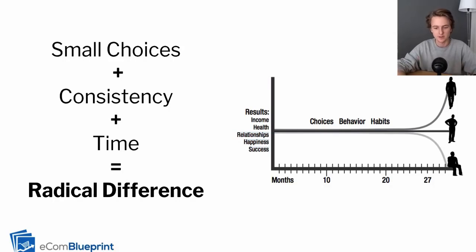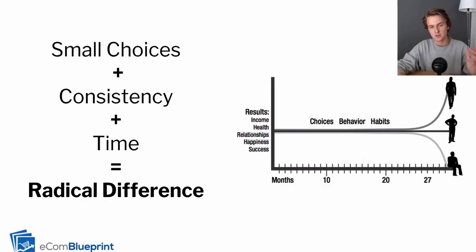And this applies to everything: income, health, relationships, happiness, success. It's all about making small choices every day, consistently, and over time, that makes a radical difference. And that's how compound interest works, right? The whole thing about compound interest for money is that it's over 50 years. It's small gains over a long period of time that compound to massive results.